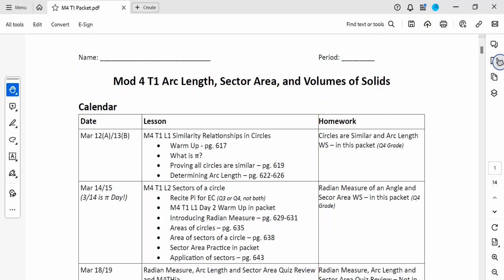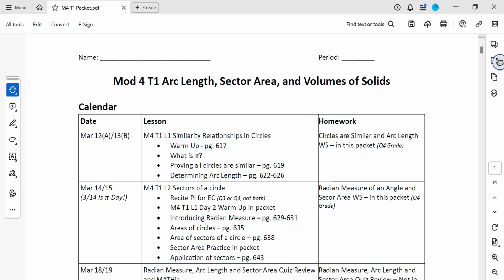look forward to that. I wanted to go over the calendar that you should be getting in your green packet, and this will go over arc length, sector area, and volumes, which is kind of the scope of our next topic.